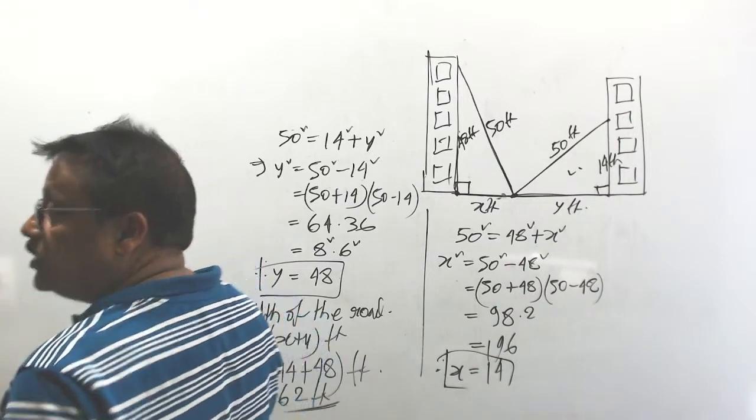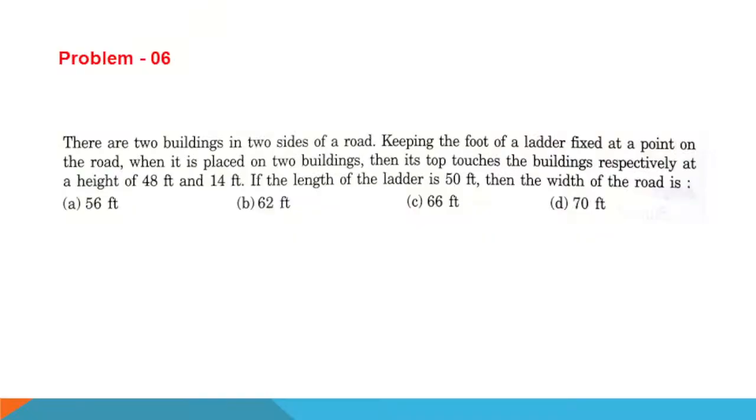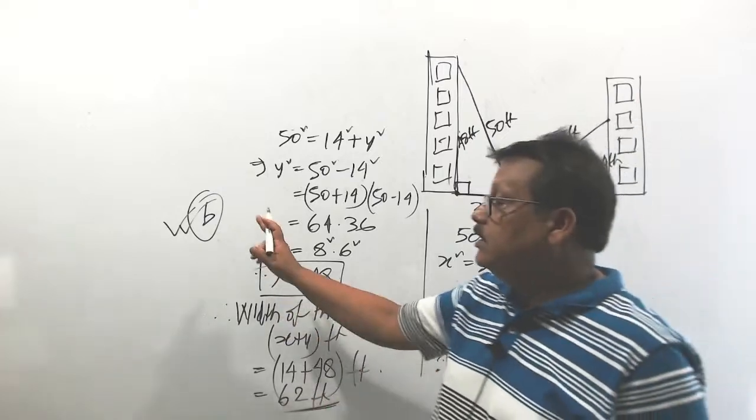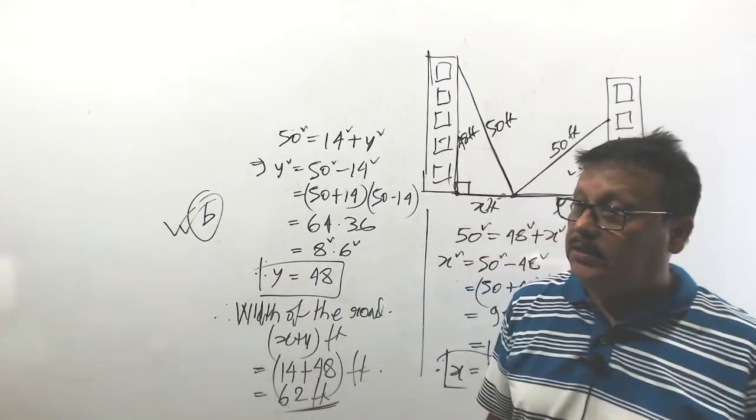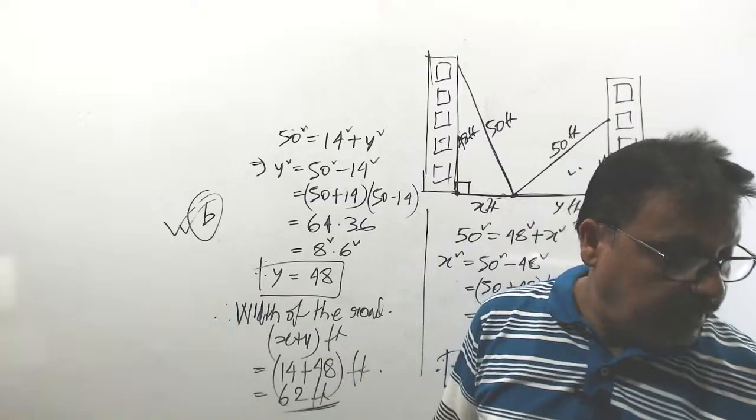I think it is option 62. Check. Yes, 62, option B is the answer. Okay. Clear? This problem? Next one.